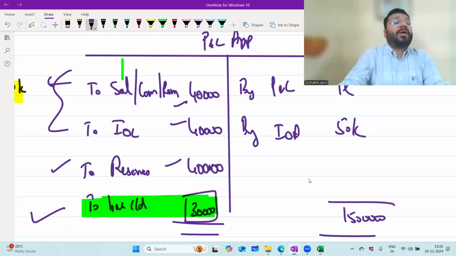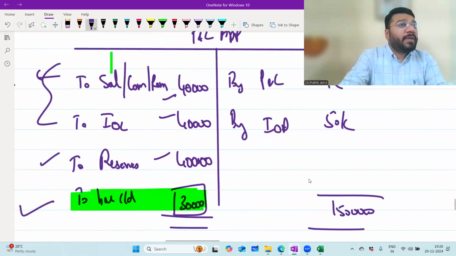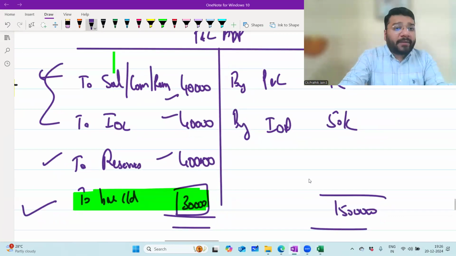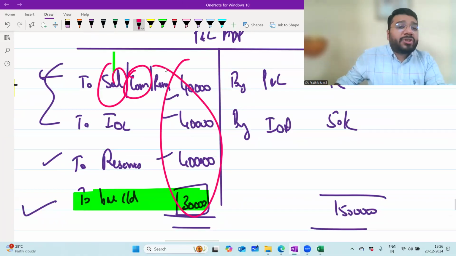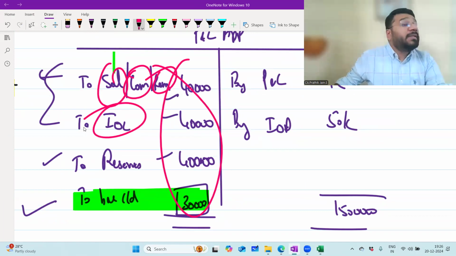Now, the four cases that are happening here. Before that, these items are there, no? Salary, commission, remuneration, IOC. These are called items of appropriation.